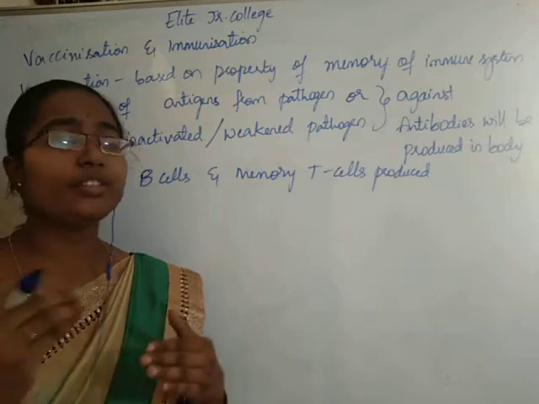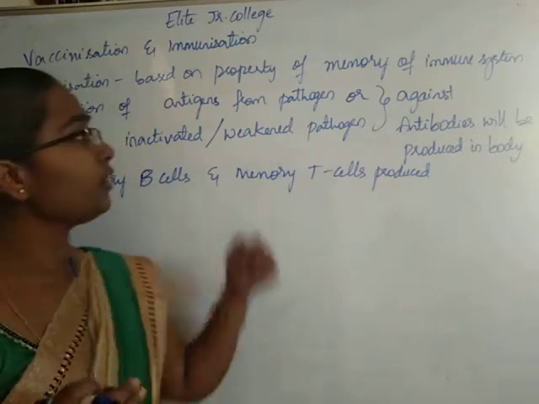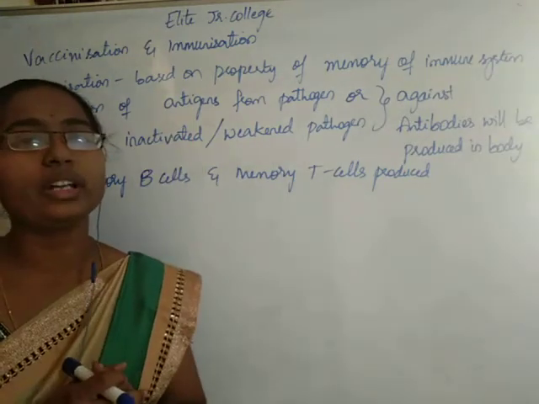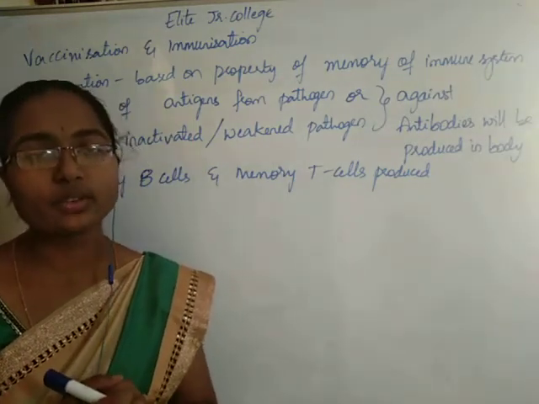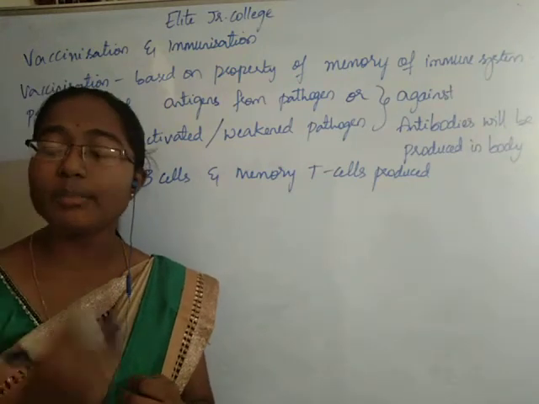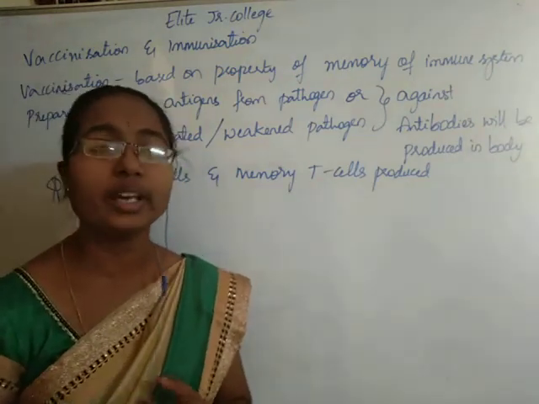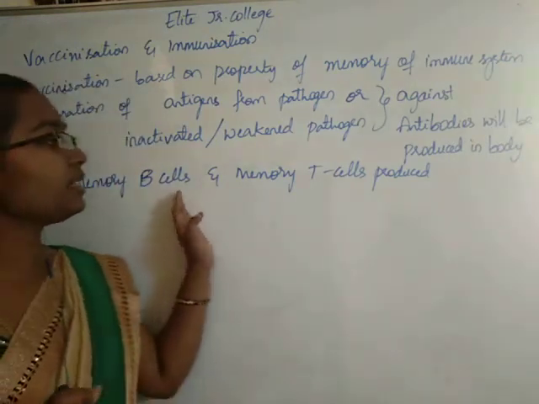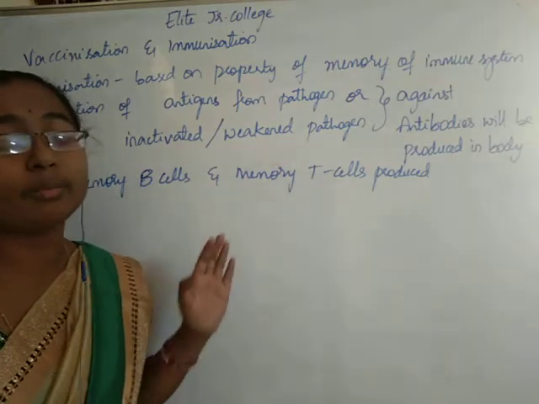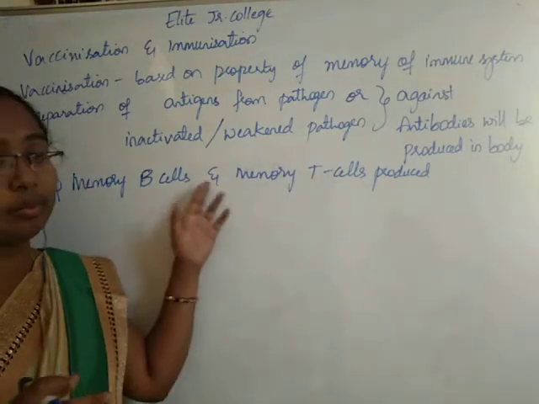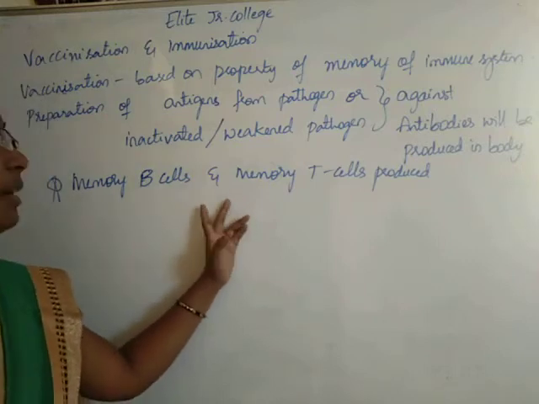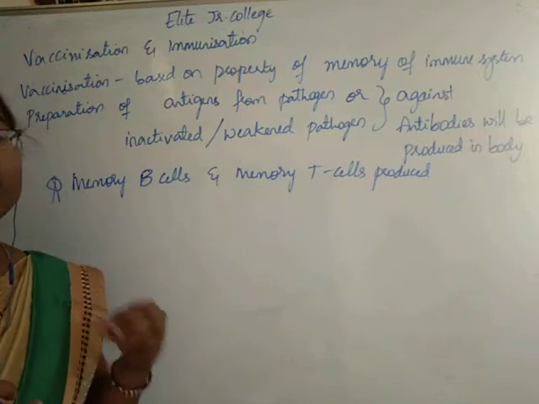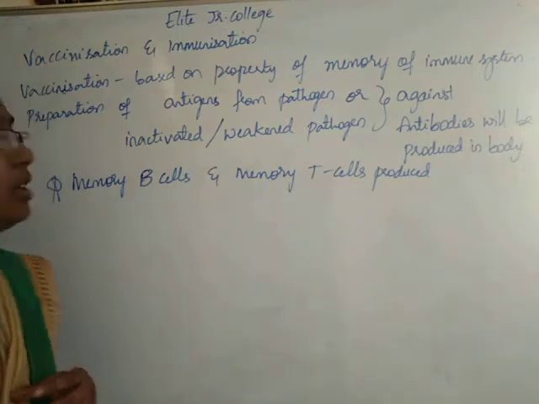And if the same disease causing organism, the same pathogen or the same antigen, comes into our body in the future, then immediately these memory B cells and memory T cells, whatever were produced during vaccination, will get activated, and very quick immune responses will be generated.